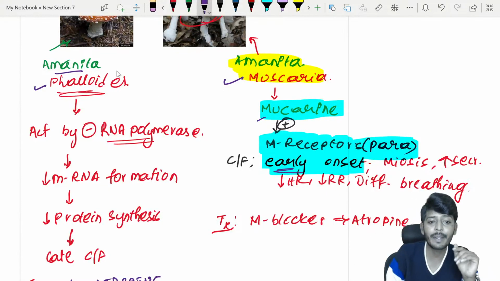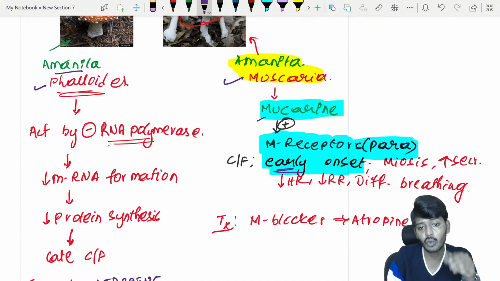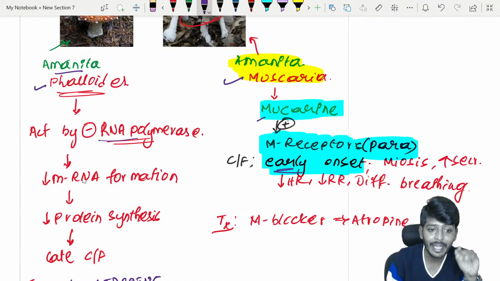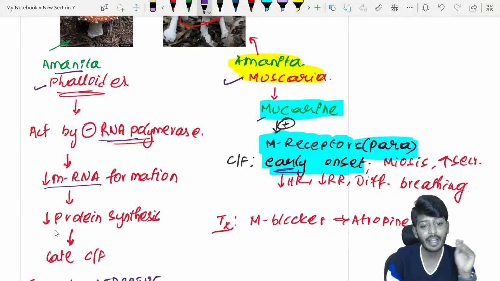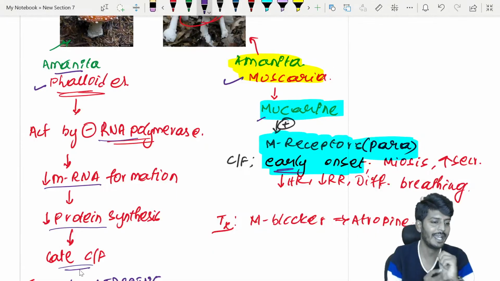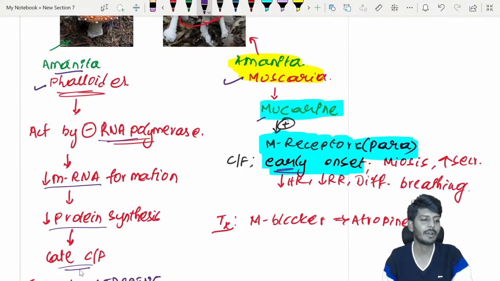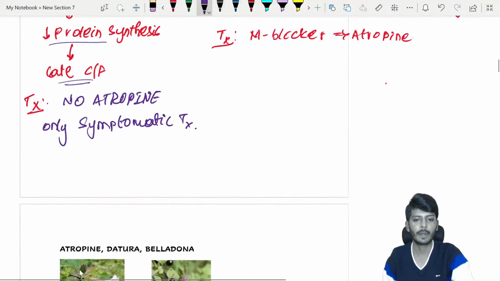But here, the person who swallowed this one, it has to slowly inhibit the enzyme. After inhibiting, mRNA should decrease. After mRNA decreases, protein synthesis will decrease. Because of that, the clinical feature appears late. So that is why we'll call it late mushroom poisoning. Hope these points are clear, children. Hope these points are clear.